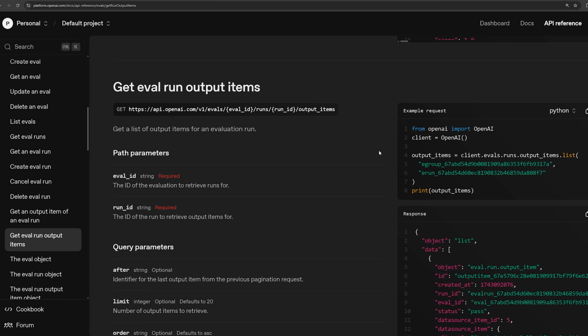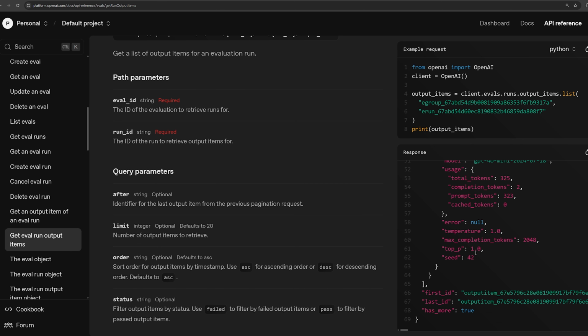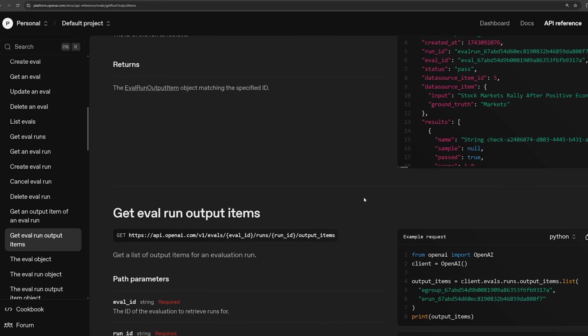This returns the actual outputs of the run itself. So every sample of the data set, how it was fed through the model, the actual output from the model. And then based on that, you can calculate other stuff like F1 score, precision, recall, and stuff like that. So you can get all of this data. You can see it's in this format here. So very useful if you want to look into that.